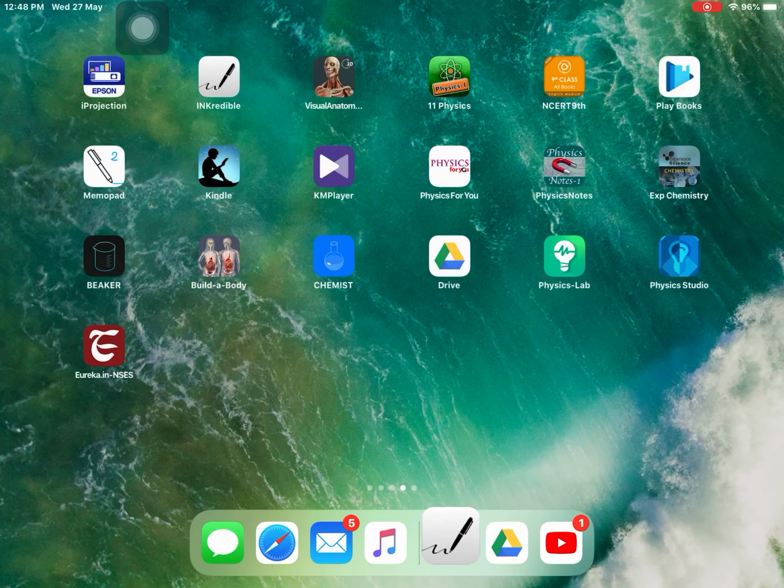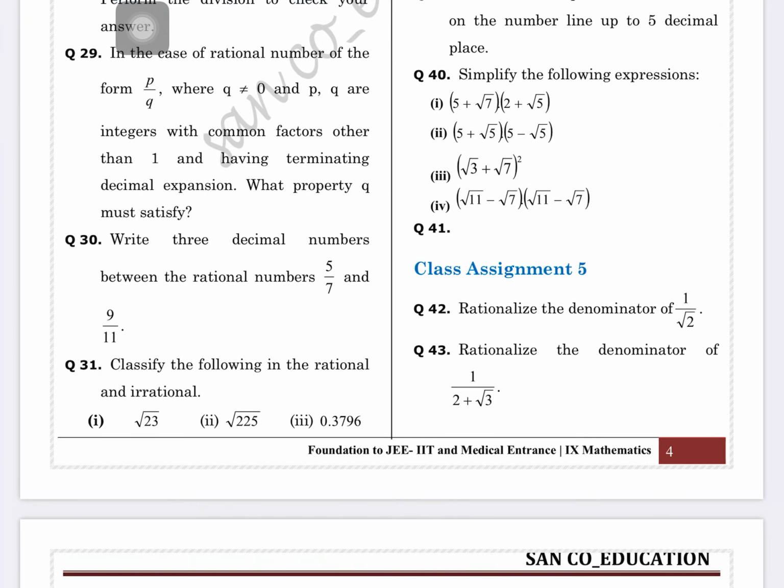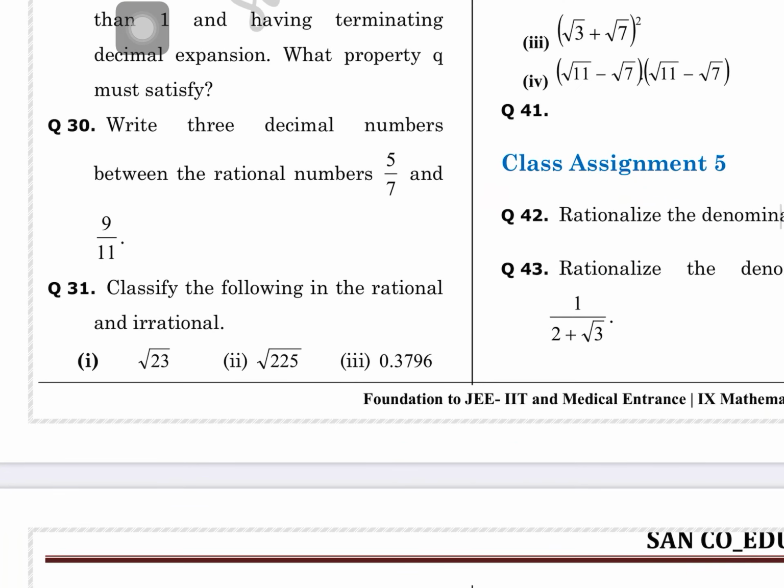Coming back to the topic, we are going to discuss question number 31: classify the following into rational and irrational numbers. Under root 23: I think 23 is a prime number. I think you would all have understood that 23 is a prime.